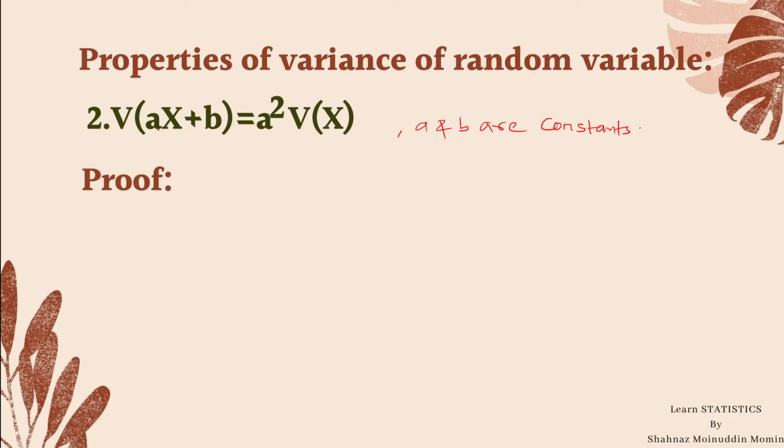Here we multiply a with a random variable x and we add another constant b in the variable x. Means in this theorem we apply change of origin as well as change of scale on a random variable. So let us consider the left side of the theorem.